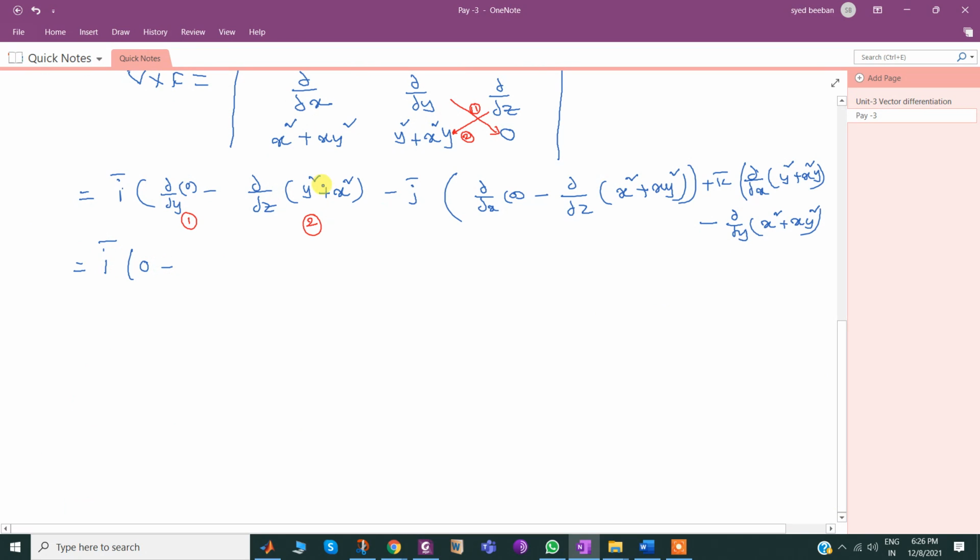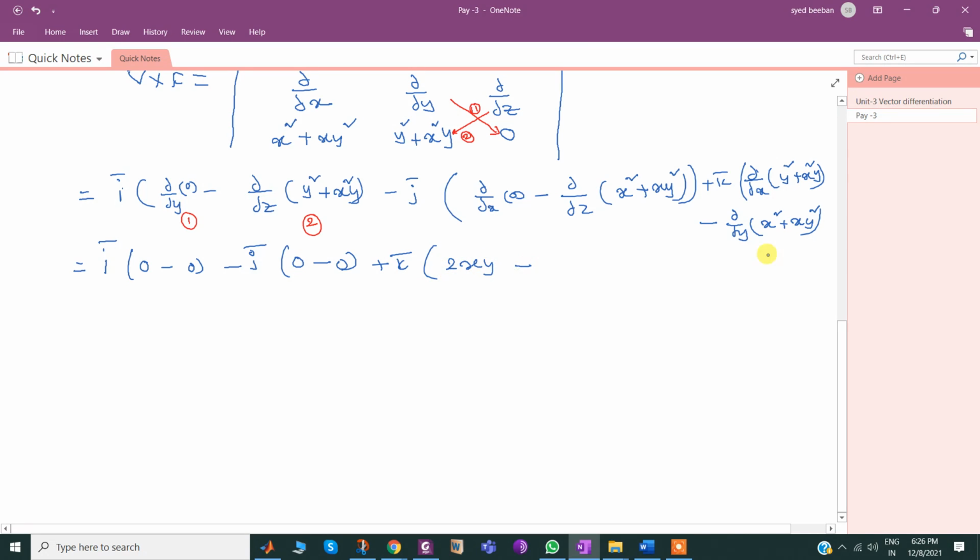Differentiation of this with respect to z, there is no z term, so it will be 0. Minus j bar times differentiation of 0 with respect to x is 0, and differentiation of this with respect to z is again 0. Plus k bar times differentiation of this with respect to x. I get 2xy: dou by dou x of y square is 0, dou by dou x of x square is 2x, so 2x times y is 2xy.